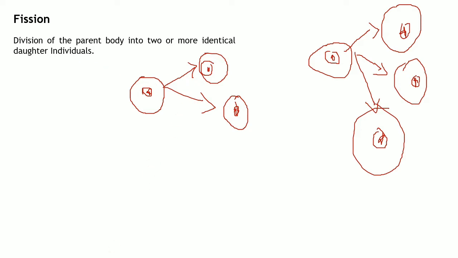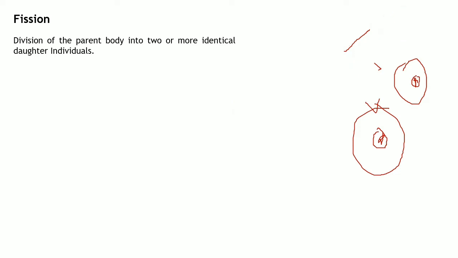Now let me erase this and get back to fission. Fission is also of different types. There are four types: binary fission, multiple fission, sporulation, and stridulation. Let's talk about binary fission in this slide. What happens in binary fission? As I drew earlier, from a single cell you get two daughter individuals. The single cell divides into two halves, and each half becomes a daughter individual.